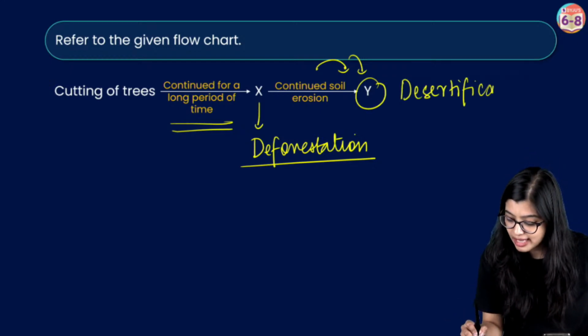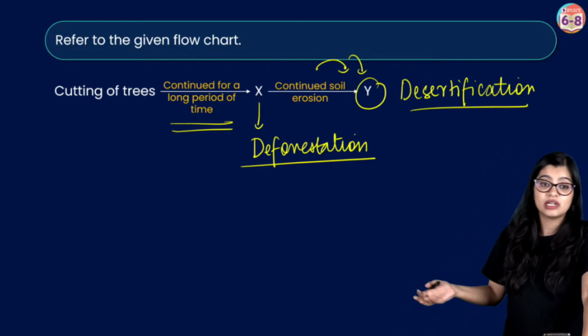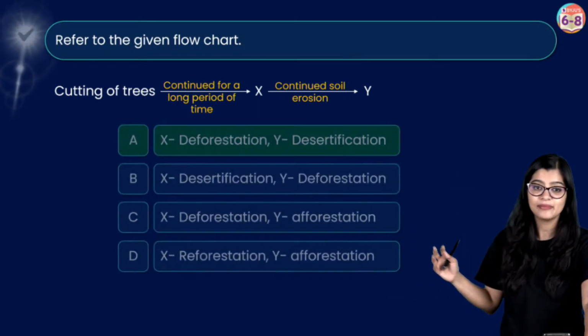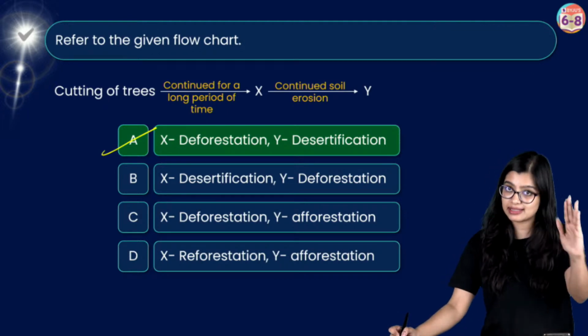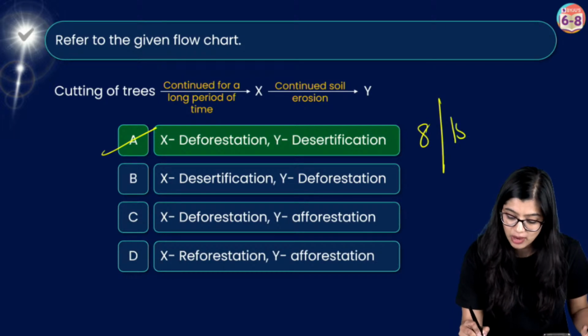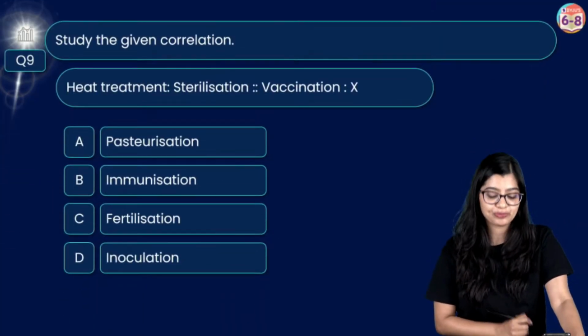Now, no longer can that soil or that area be utilized for cultivating crops. It's as simple as you can call that a desert, right? Which is why in this case, we see that the correct answer is option A. X is deforestation, Y is desertification. And many of you have got this correctly. So 8 out of 15 for all of you.